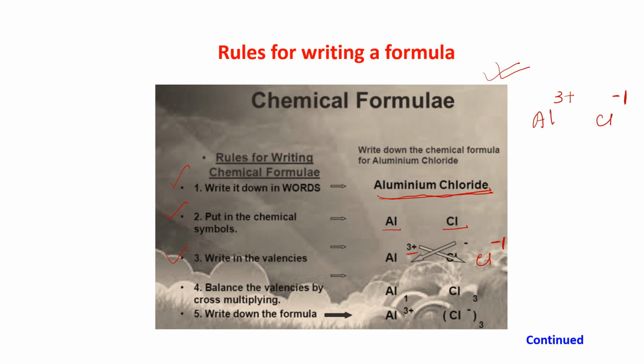If you do not write 1, it is understood that 1 is there. And if you want to write it, no problem. First you write the valencies at the top, and then you crisscross. Bring this 1 here with Al and bring this 3 to Cl.